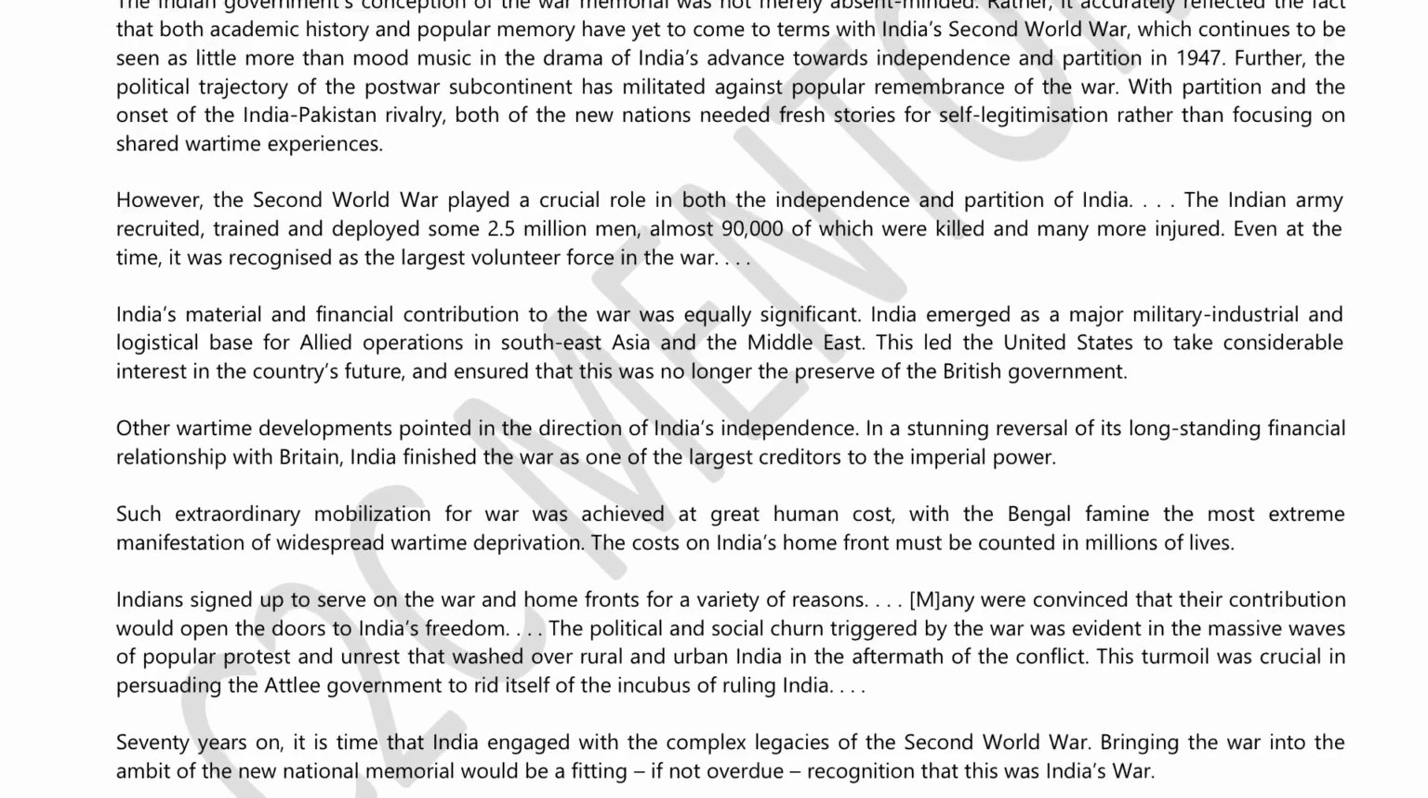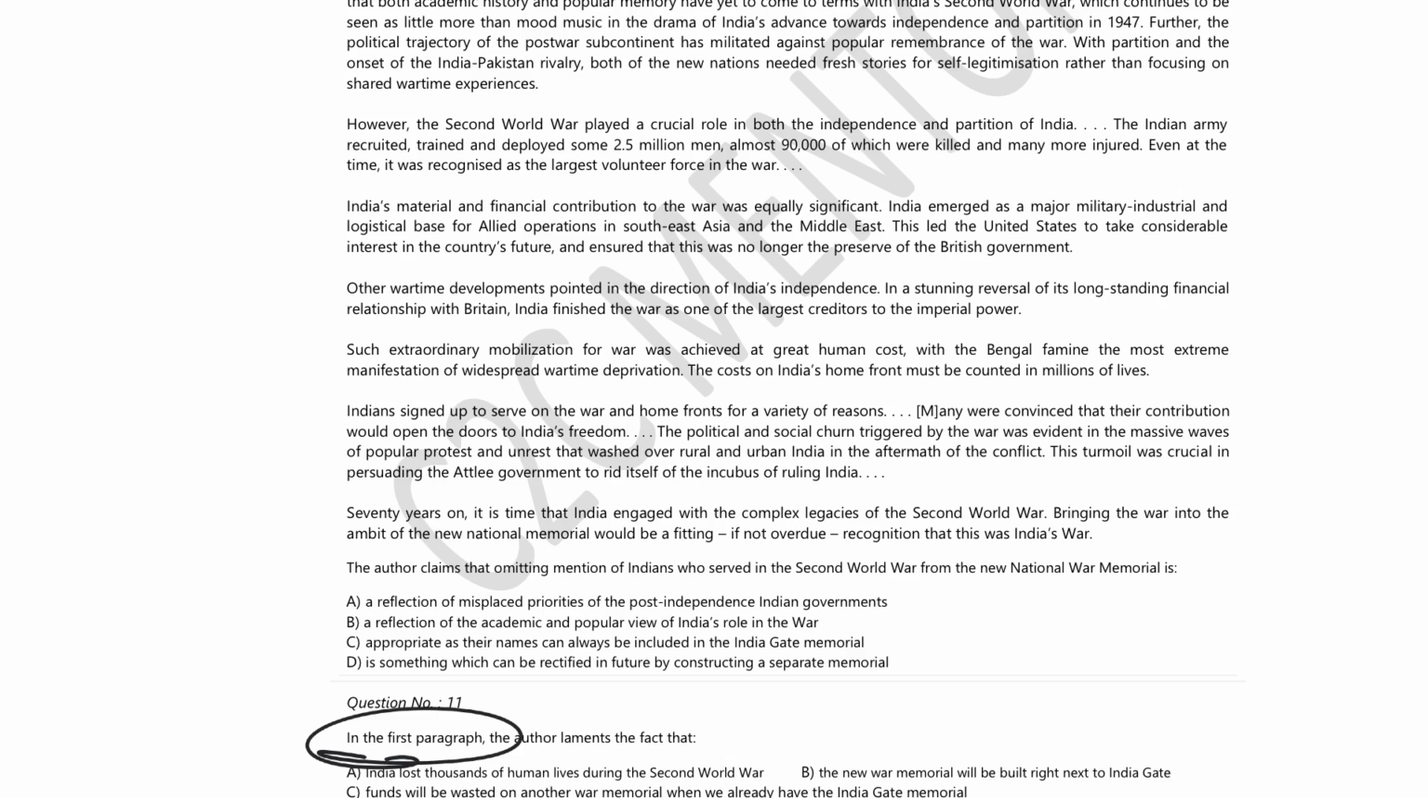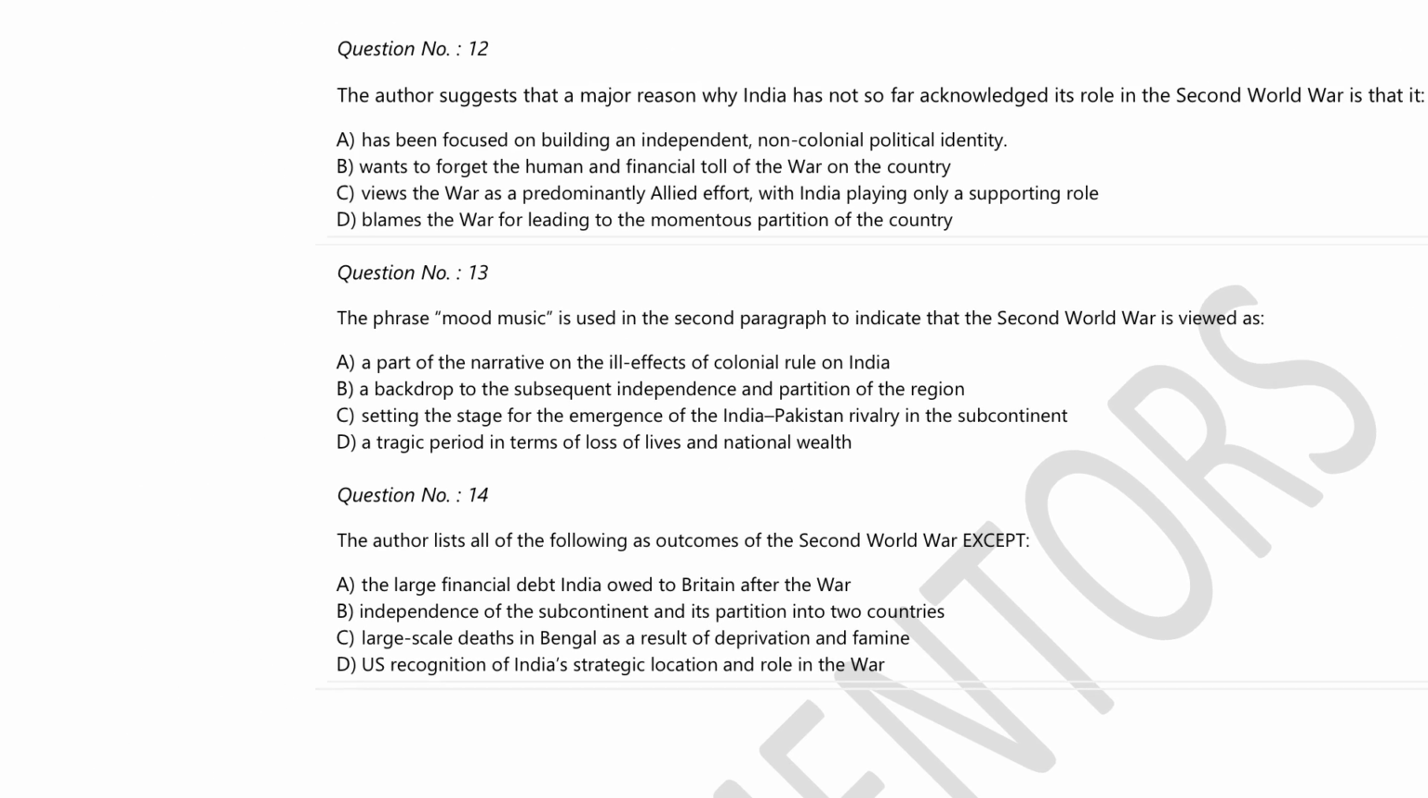Now let's try and understand another passage. Beautiful. In the first paragraph, what the author laments: it's fact based. What do we have here? "Mood, music" in double inverted commas. The author suggests the major reason: fact based. Following the second war, except: cannot be fact based. I mean, you can still try to look for it, but somebody like me will skip this in lap 1 and take it in lap 2.